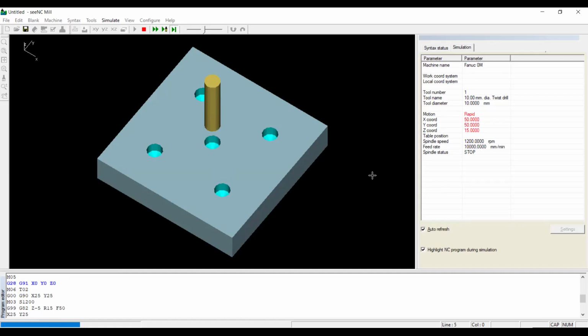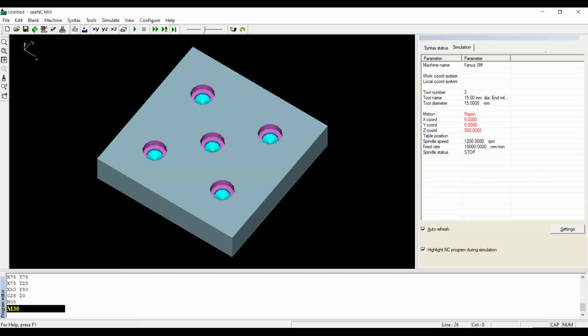So tool change P02. So if I give z0 here, it won't come to this position. Previously, if I gave x0, y0, z0, the tool came up to this point, then it went to z0. So from this point itself, I can give z0. So this is regarding drilling and boring cycle.